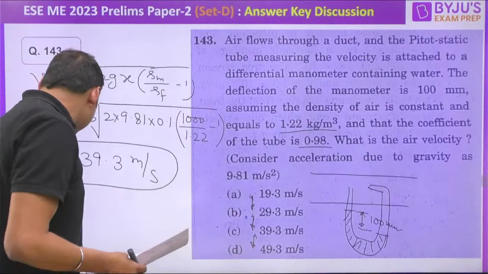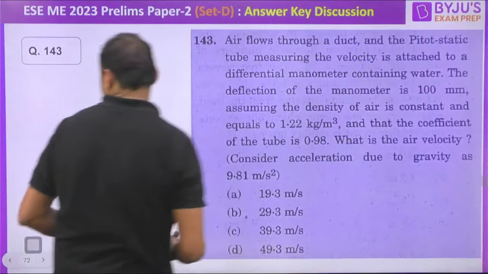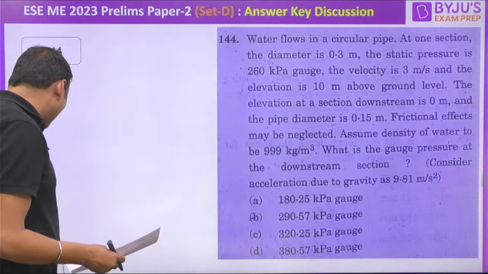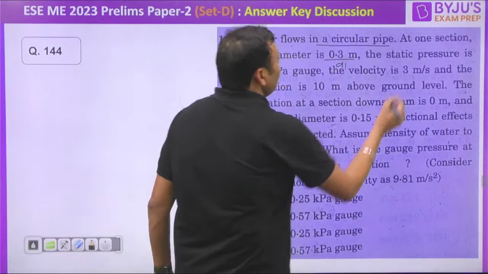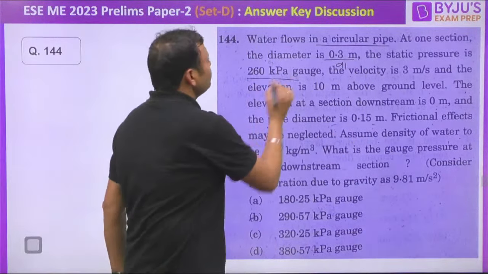The next one, question number 144. Water flows in a circular pipe at one section. The diameter is 0.3 meter, D1. The static pressure is 260 kilopascal gauge. The velocity is 3 meter per second and the elevation is 10 meter. That is Z1. Velocity V1 is given, P1 is given, 260 kilopascal. The elevation at the section downstream is 0 meter, Z2 is 0, and the pipe diameter is 0.15 meter. Frictional effects may be neglected.